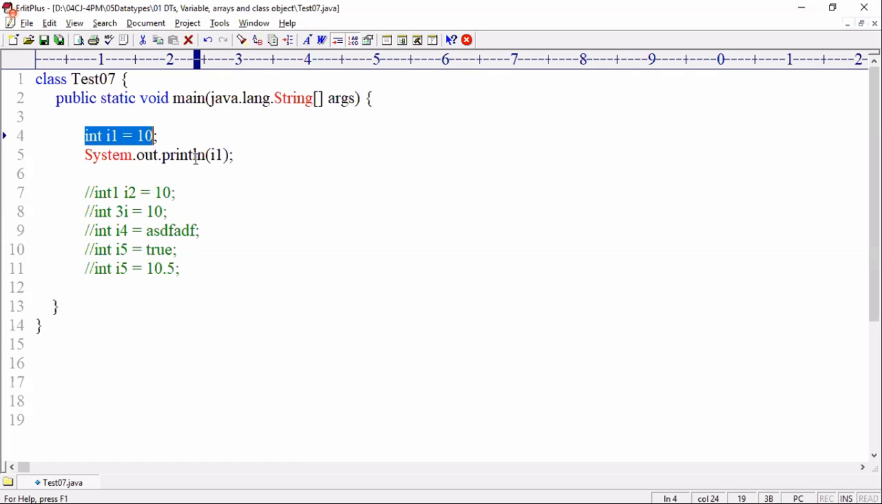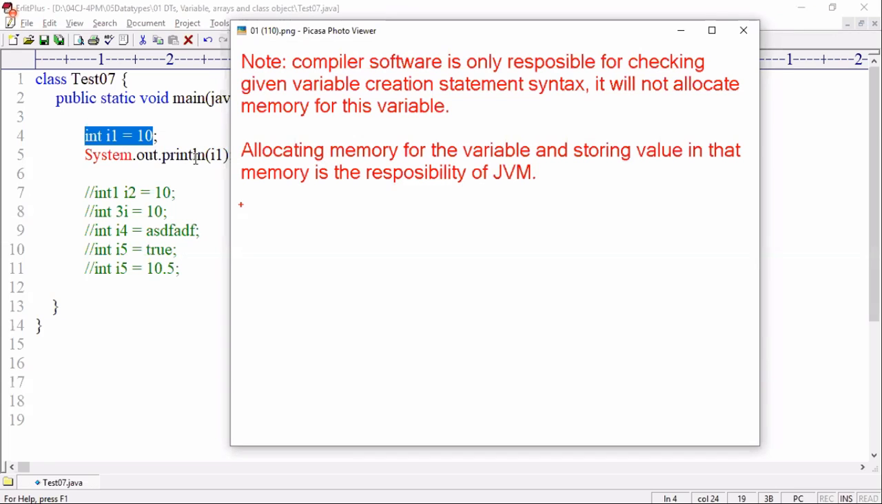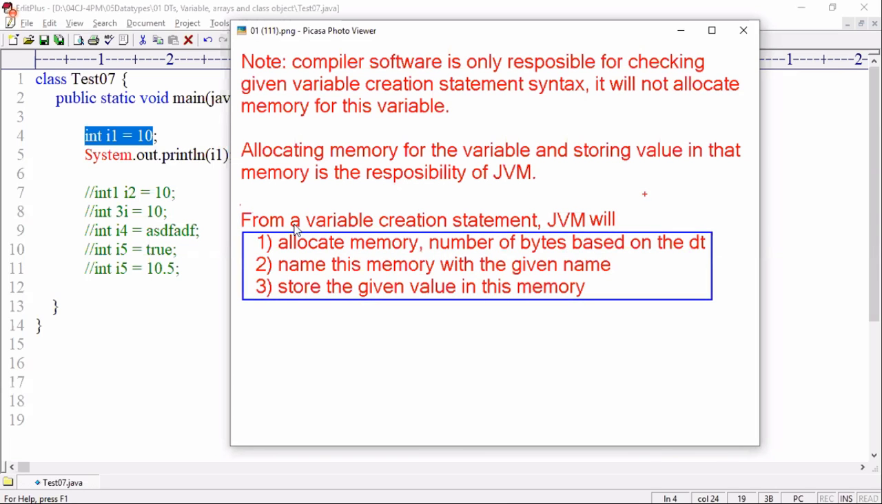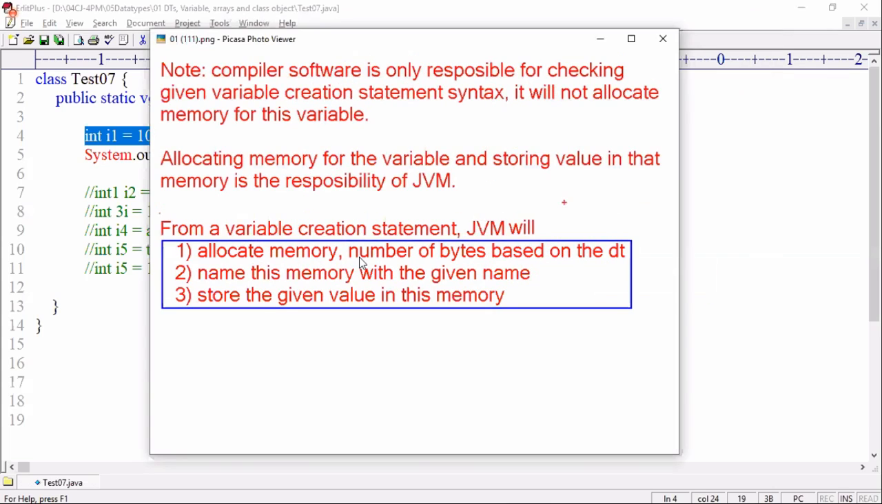Then who will create the memory? JVM. Look at that. Allocating memory for the variable and storing the value in the memory is the responsibility of the JVM. From a variable creation statement, the JVM will allocate memory. How many bytes? The number of bytes is based on the data type. Name this memory with the given name and store the given value in this memory.